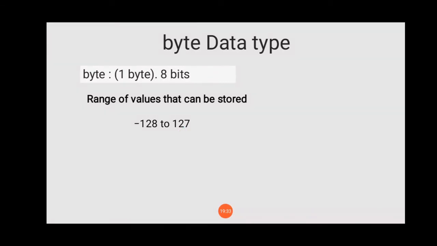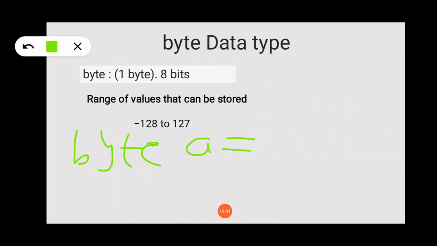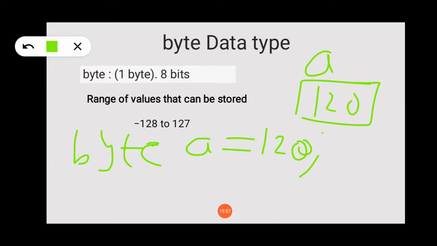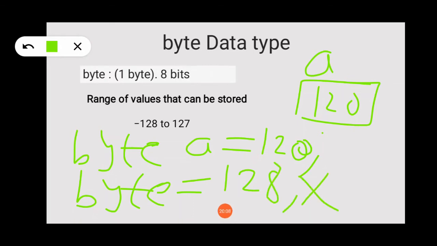Suppose I assign byte a equals to 120. Then in memory, for a the value 120 gets stored. But suppose you declare byte a equals to 128, it will give a syntax error.